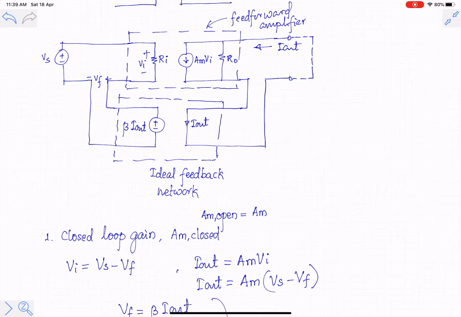We know that to find the closed loop input impedance, in place of Vs, I should apply Vx and find out what current Ix is drawn from it. Either Vx or Vs, that doesn't matter. So I will use the same quantity Vs, and I will find this current Ii.